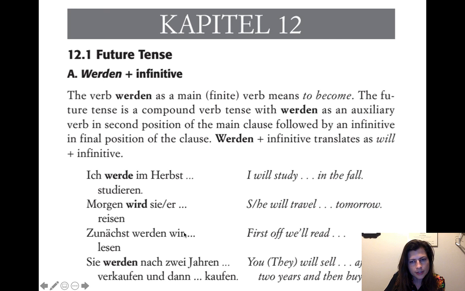Zunächst werden wir something lesen. So, zunächst is kind of a false friend. It's a little bit of a false cognate because I think I went for the first 2-3 years of learning German thinking that zunächst meant next, because we have das nächste. We just had that recently. Das nächste means the next thing. It would be like das nächste, der nächste Tag, the next day.